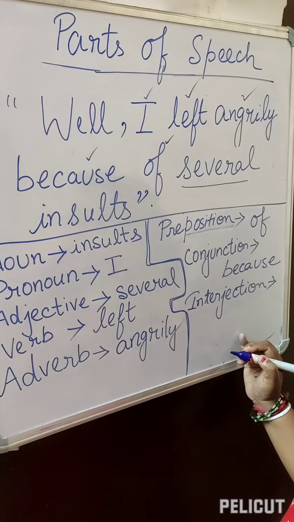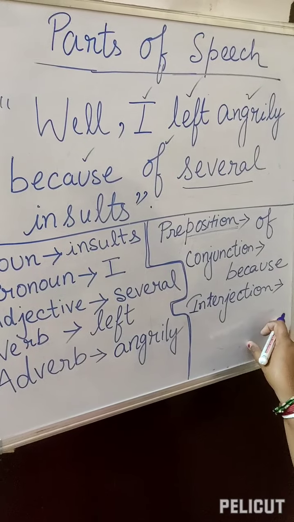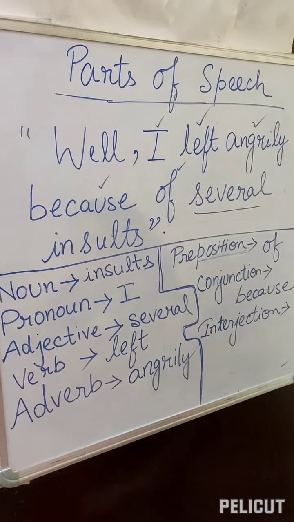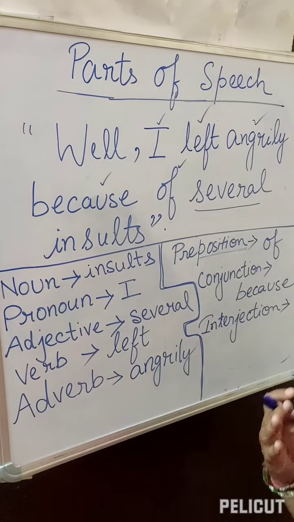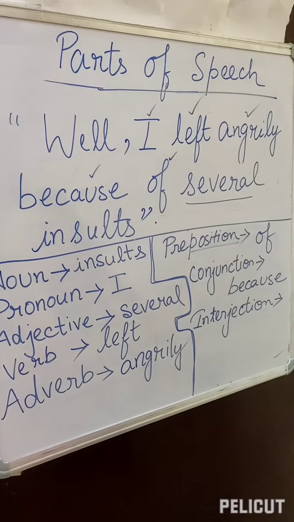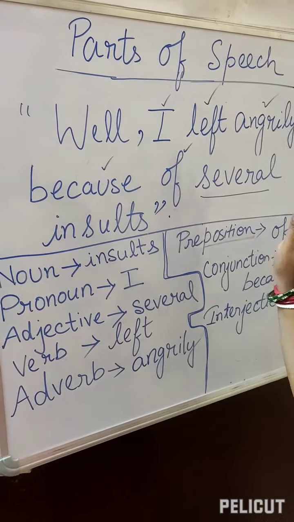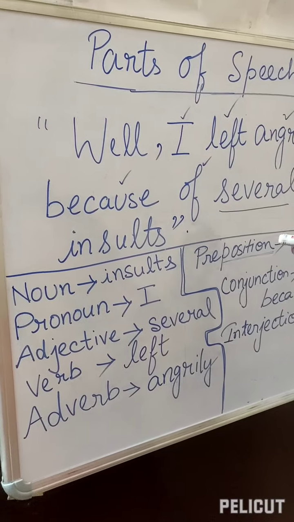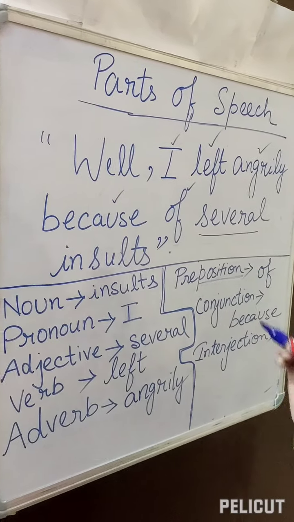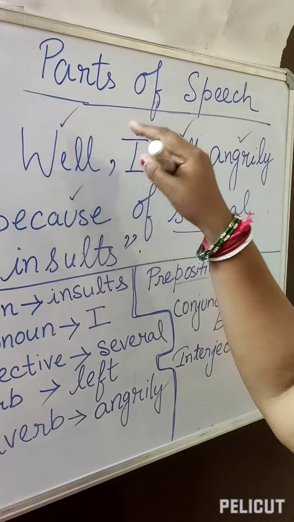So the words, interjection, sudden expressions. When sudden emotions or expressions come out from us, that particular word is known as interjection. So here we can see what is the interjection. Take your time, again 5 seconds, and find out the interjection. Of course you will say well is the interjection. Yes, you are right.